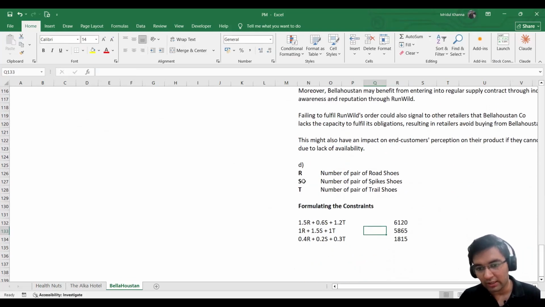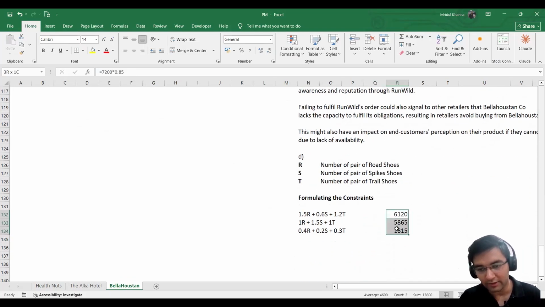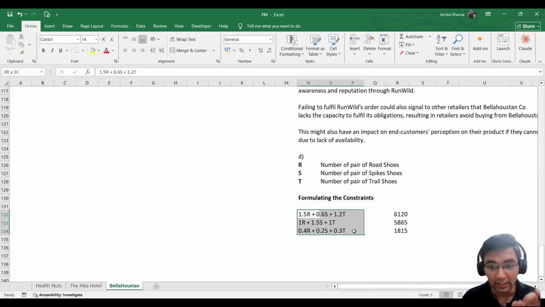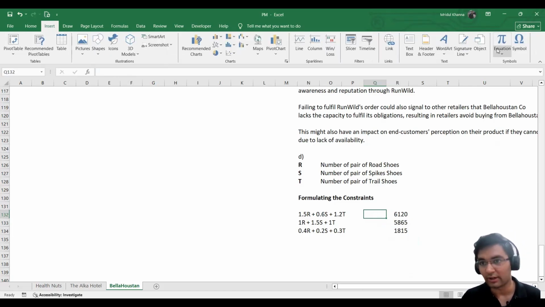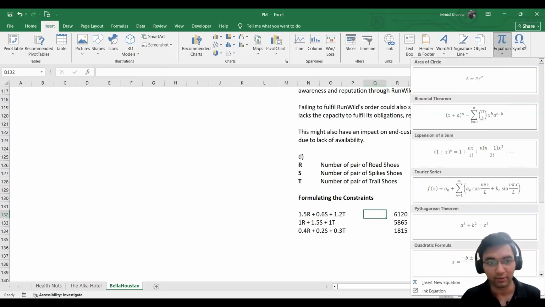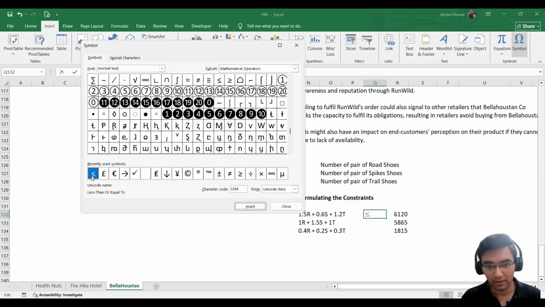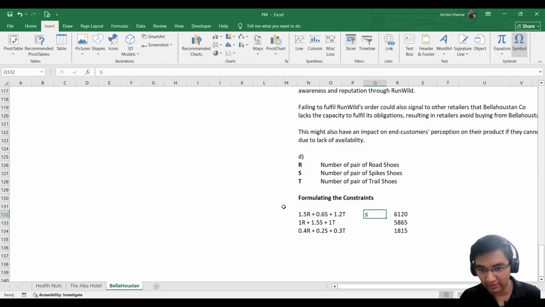So we know that this is our availability of resources for the month of April, right? So the number of units, the resources we can consume can either be equal to these or less than these. So it's pretty obvious from here that we will be using a lesser than or equal to symbol. I'll just write it from here. Okay, so this is what we will be using here. You can simply copy it, and here you have the symbols.